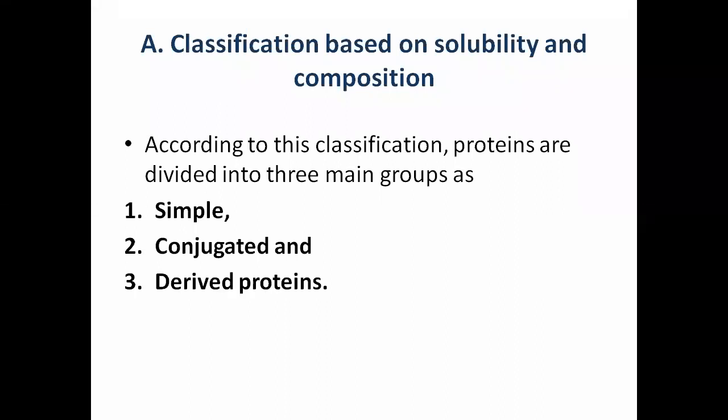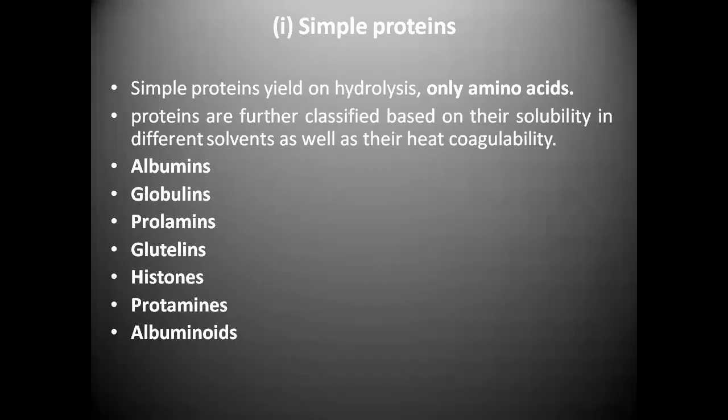So as per their configuration, you can see here the composition. Simple means the composition will be only one, there is no conjugated and derived. So according to this category, we can classify. When we are talking about the simple proteins, there are a lot of examples here in the slide. Simple proteins yield on hydrolysis only amino acids.